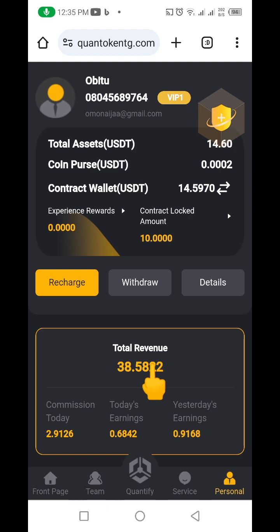So I'm going to be showing you how you also can invest into this project and make money. Even if you don't want to invest, they can actually give you 20 USDT that you can use to test the project to see how it goes.